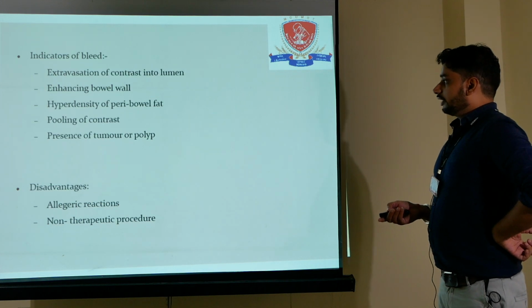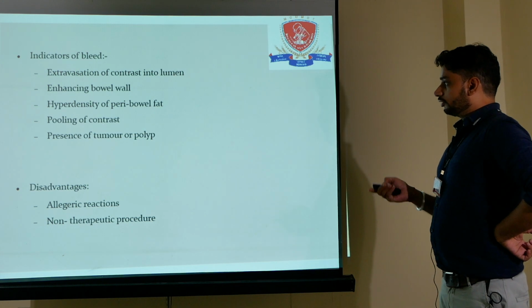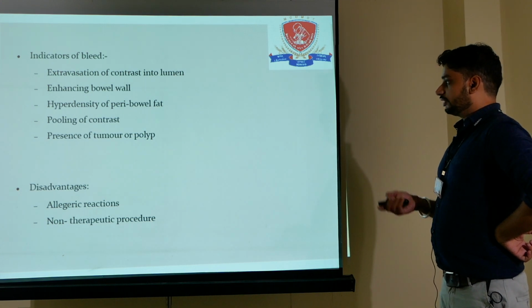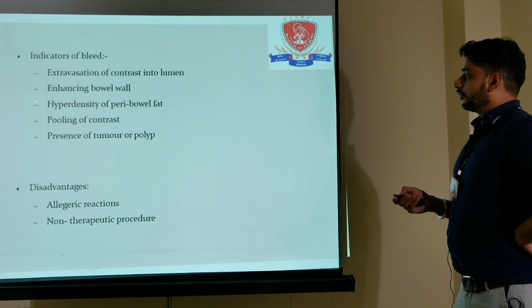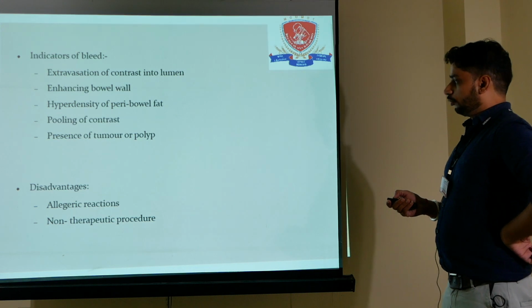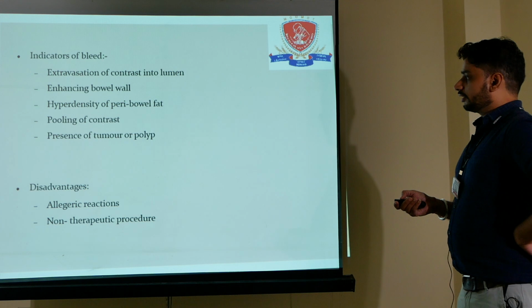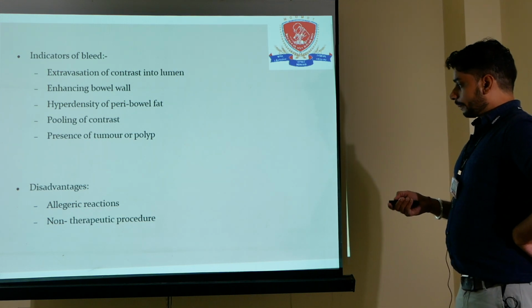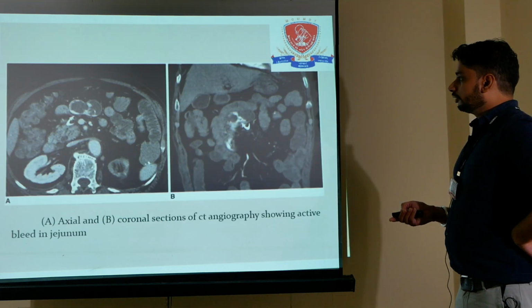Then indicators of the bleed. There are certain indicators we can find in the CT film. Extravasation of the contrast into the lumen is suggestive of a GI bleeding. Then enhanced bowel wall, hyperdensity of the peribowel fat, pooling of contrast, then presence of tumor or polyp. So these are the indicators we can see in the CT plates. But the disadvantage is allergic reaction, and it is a non-therapeutic procedure.